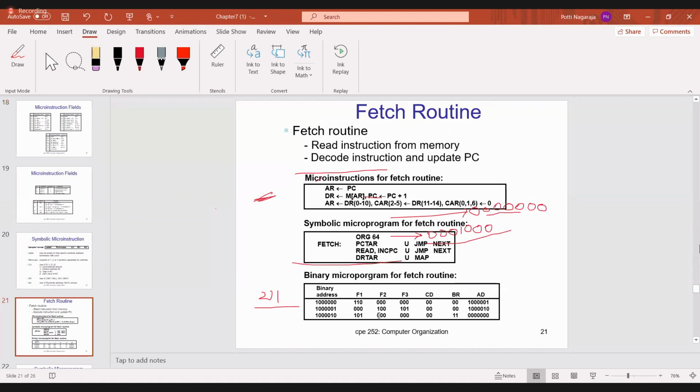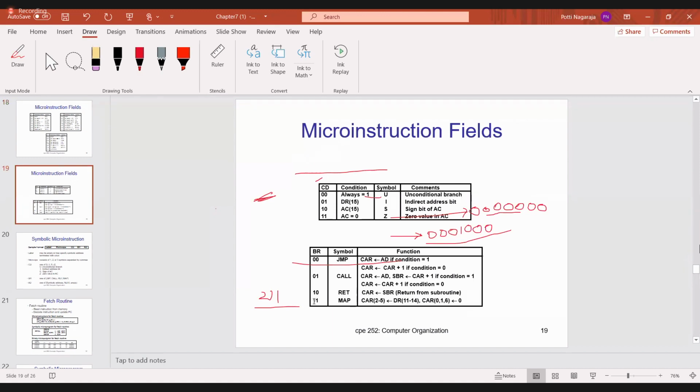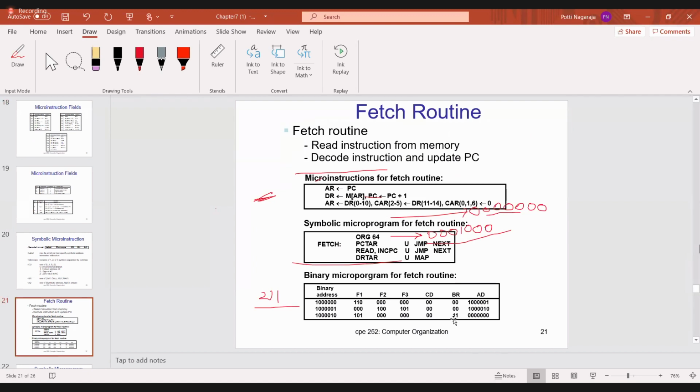There are no other micro operations: 000. Then unconditional branch 00. Then map. Look at the map code here: for map it is 11. So BR is 11. Is it okay? Then the next one is where you compute the address.